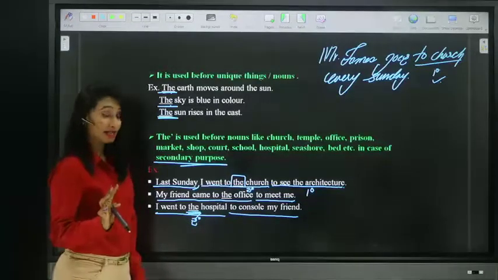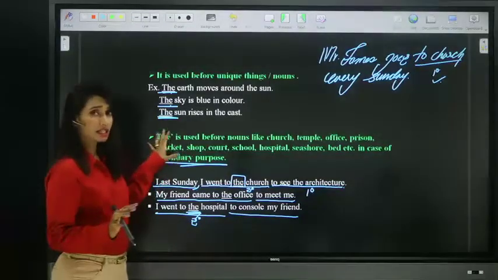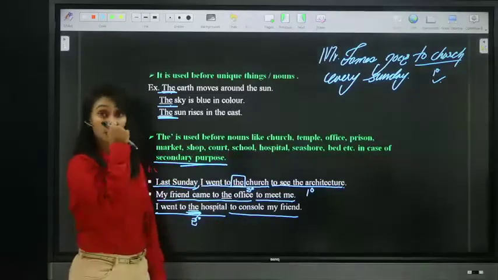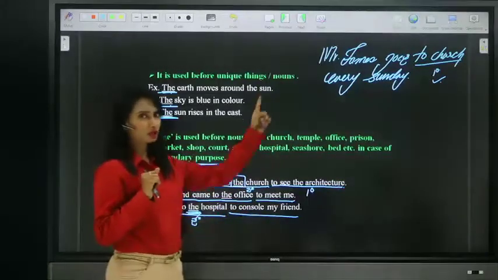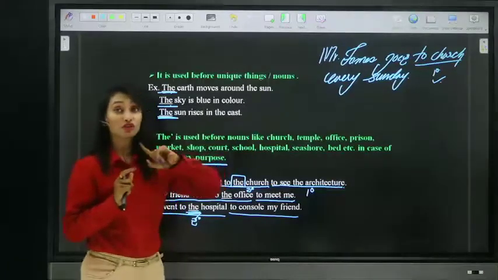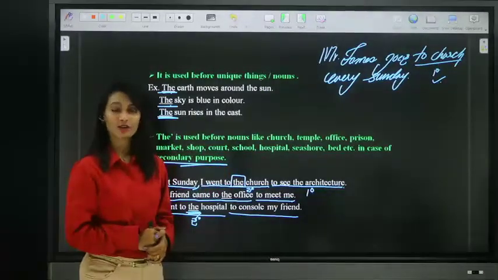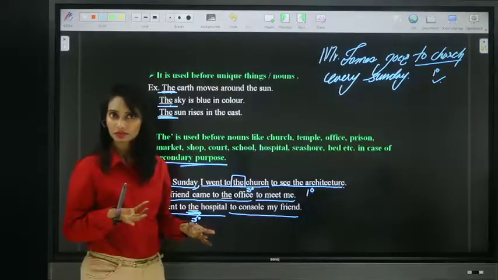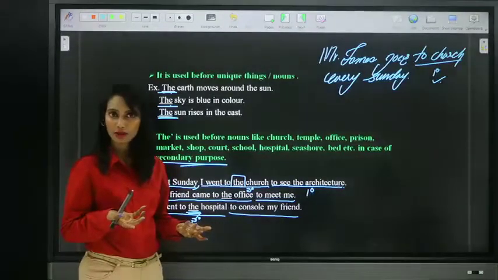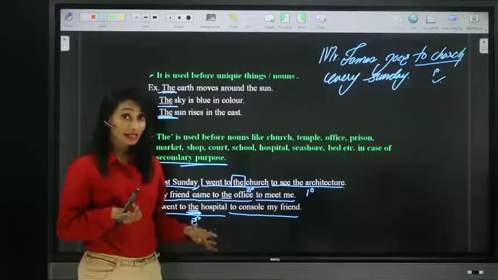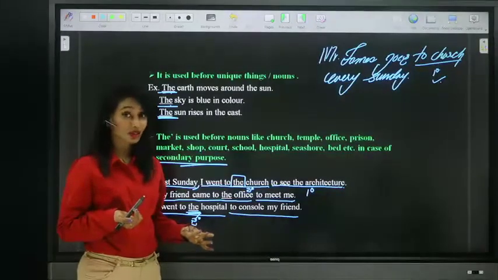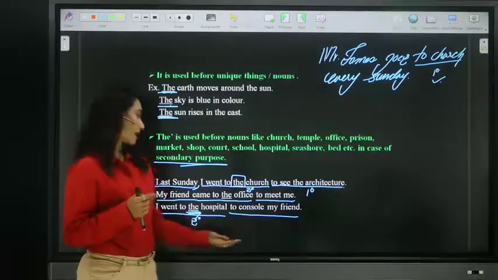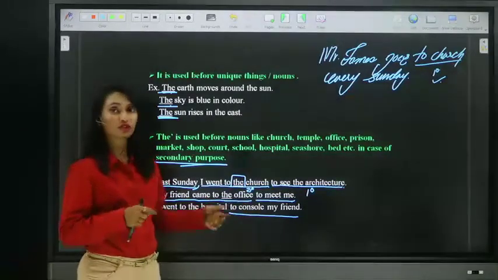So remember guys, we use definite article the before these nouns only when they are used in secondary purpose. When they are used in primary purpose, we should never use articles. You cannot say, I went to the hospital. What is your primary purpose? That is your primary purpose. It's not secondary purpose. So you should never use article. You can say, I went to the hospital to console my friend.